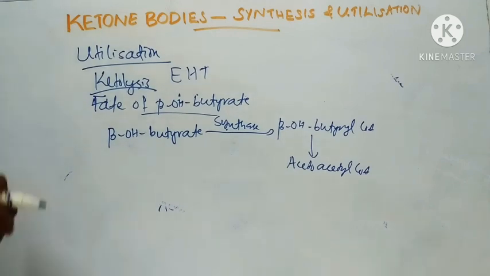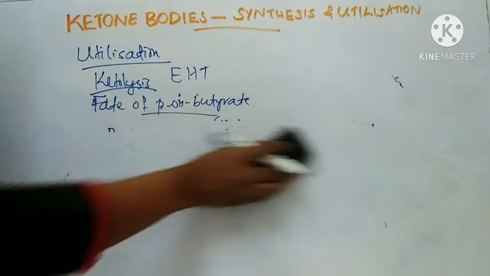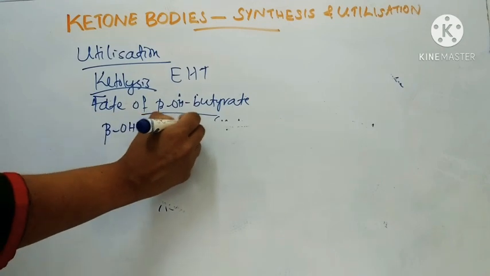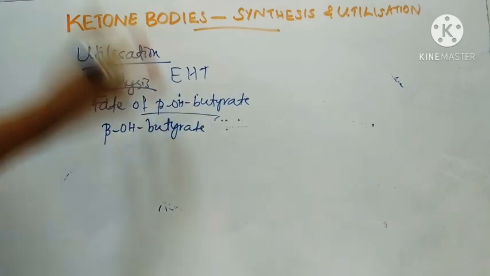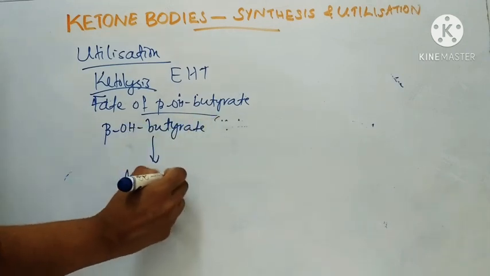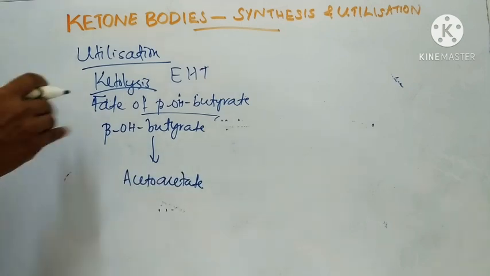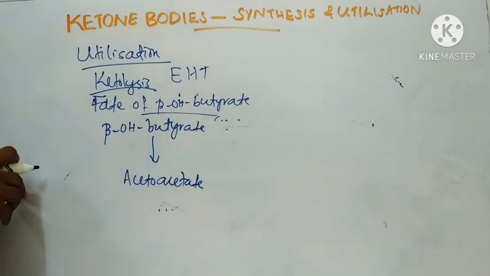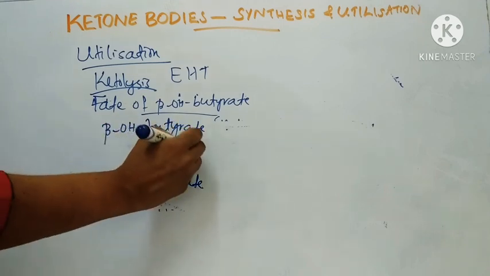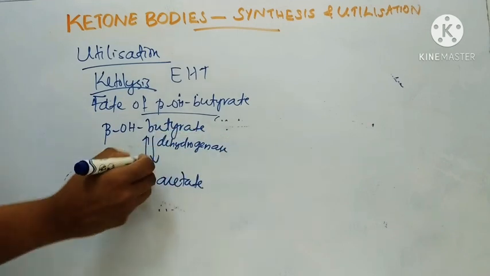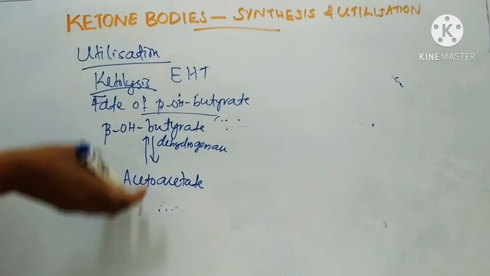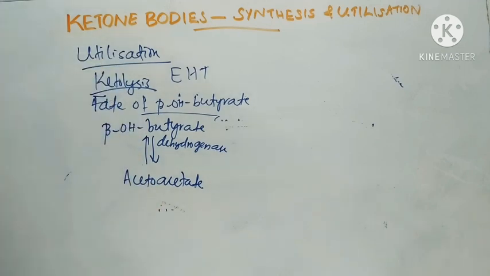In the major pathway, beta hydroxybutyrate is converted back to acetoacetate by the enzyme beta hydroxybutyrate dehydrogenase, because this reaction is reversible. Beta hydroxybutyrate can be converted to acetoacetate, and acetoacetate can be converted to beta hydroxybutyrate.